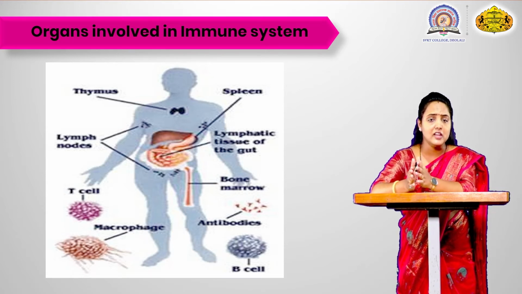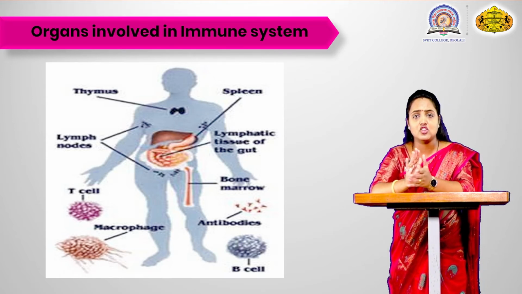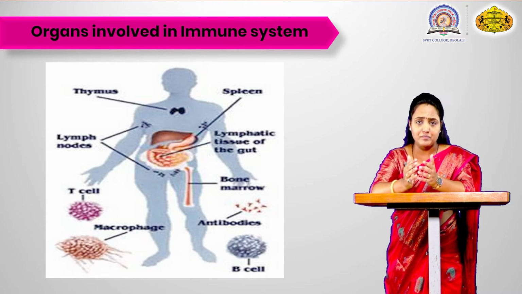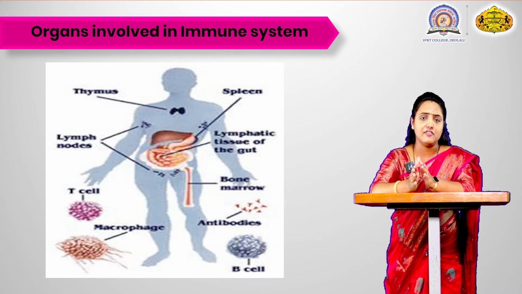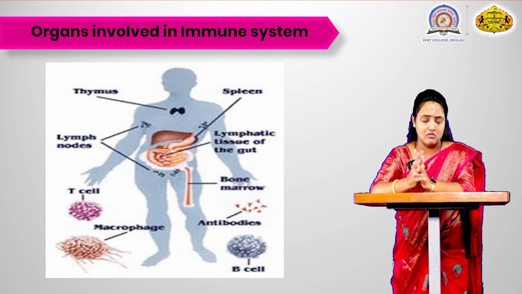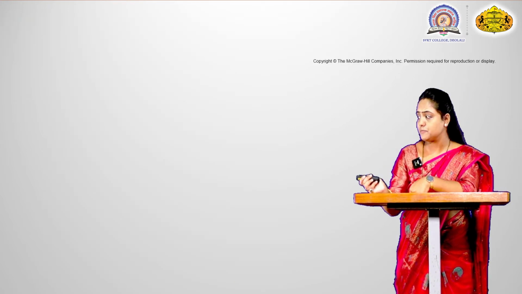The antibody is the third line of defense mechanism, which is the last stage of the body. When the first line and second line collapse, the third line of defense mechanism, that is the production of antibodies, is done. So these are the various organs which are involved in the immune system.